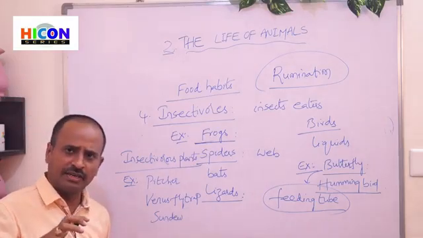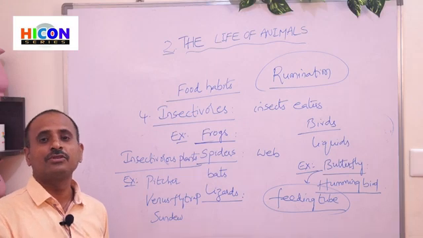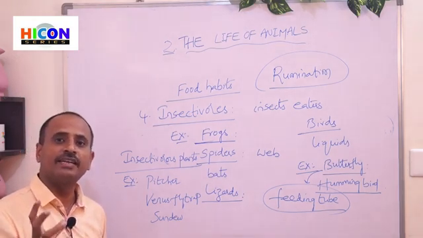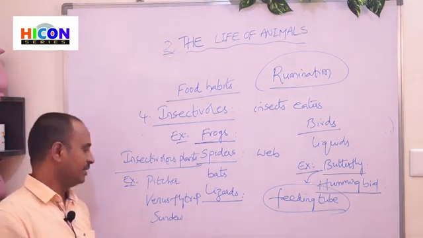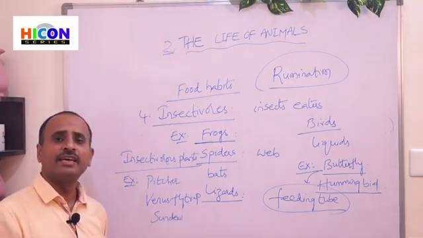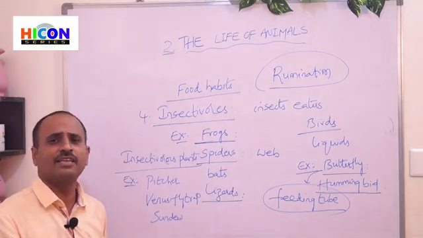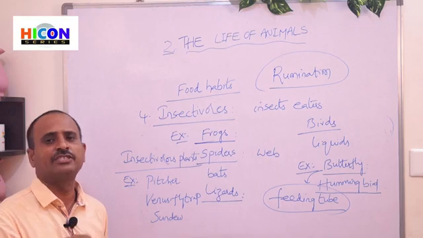In the pitcher plant, the leaves are modified into a pitcher-like blade, and with the help of that it can easily catch the prey. In the same way, the Venus flytrap. In the sundew, it has sticky hair-like structures. With the help of those sticky hair-like structures, it can easily catch the insects.